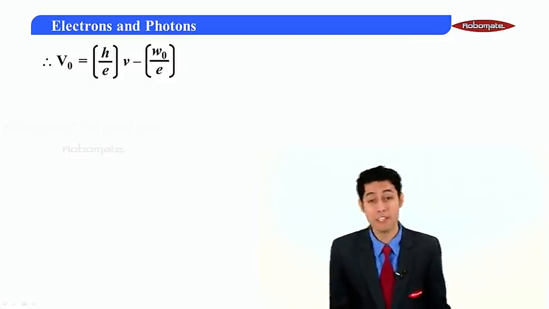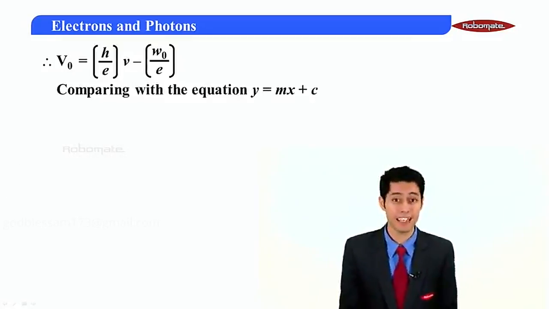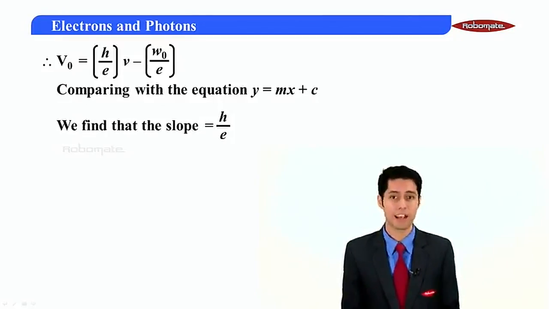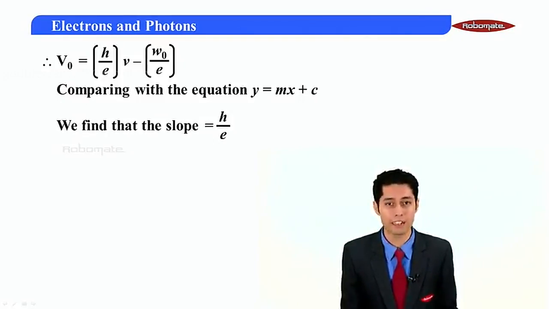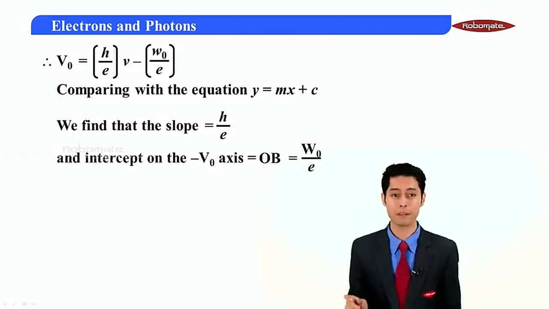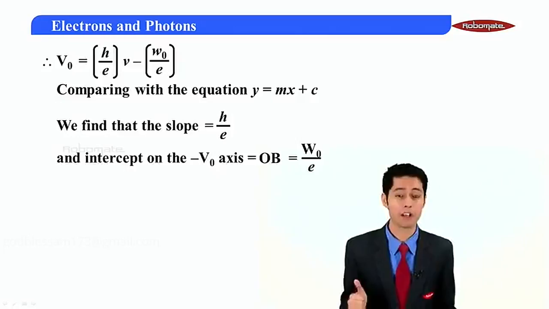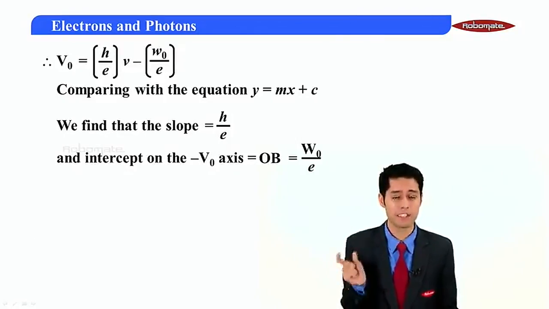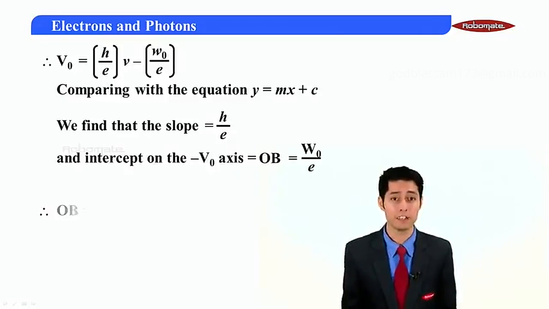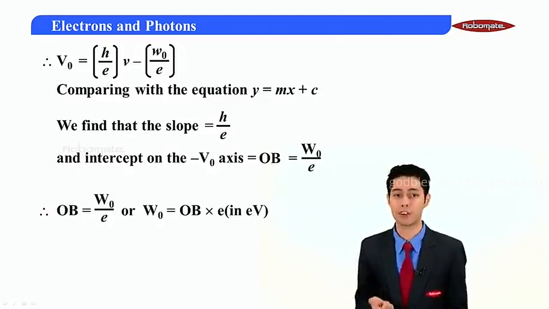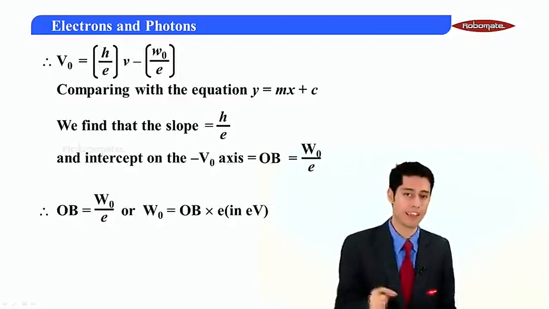Now since V naught is on the y-axis, I can equate this equation with y is equal to mx plus c. On equating, we find that the slope is given by h by e and the y-intercept is given by W naught upon e. Now this y-intercept, that is OB, is equal to W naught upon e. So can I say W naught will be OB into e in electron volt, which is your option A.